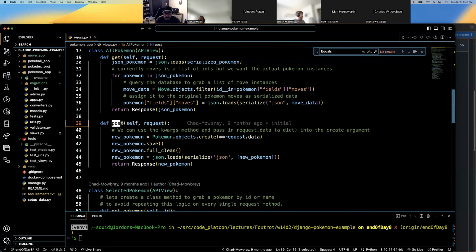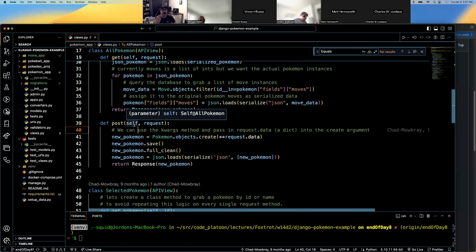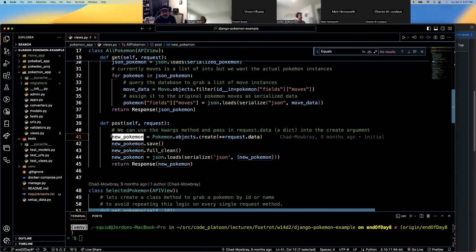So with a post, we're not going to be sending an ID. In some of y'all's applications, we had you create in the past, you would request the user to offer an ID when they created something new. That's silly. Users shouldn't keep track of that. The application will handle that. So all you're doing is sending a post, and your request is going to have data in it. So we're going to create a new Pokemon using Django's ORM.